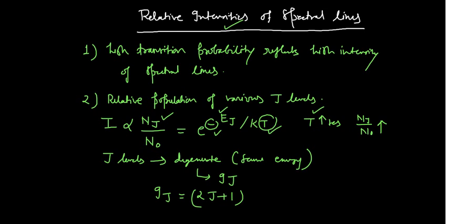So we can improve our formula a little bit. How can we improve it? I am using the next page. I can write that the intensity is directly proportional to the population difference between Nj and N0, which equals the degeneracy term Gj, where Gj is given by 2j plus 1.